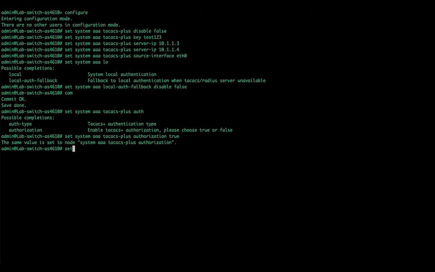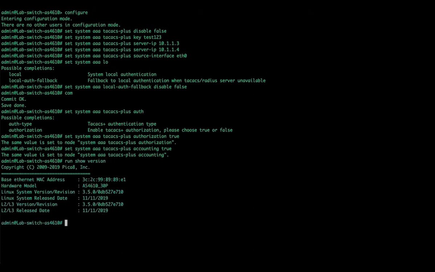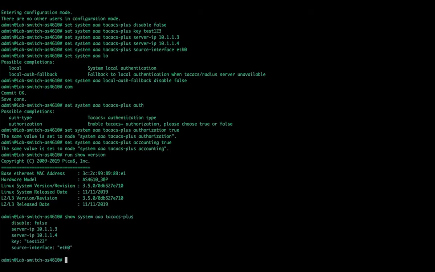All right, the last one is accounting. So, AAA, TACACS Plus, accounting, true. And the same value is already set there as well. So at least that's the defaults on 3.5. We are running 3.5. So both of those are set. So as soon as you enable TACACS, then you can do a show system AAA TACACS Plus, and it does show you what is set. Disable false, meaning that it is on. We have two servers specified. We have a key, and our source interface is ETH0.